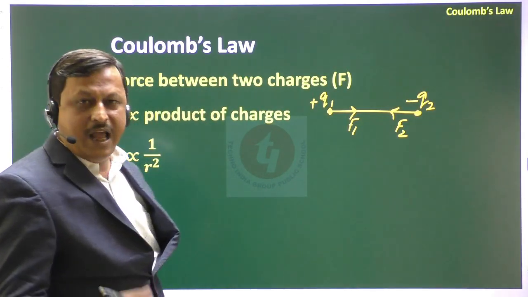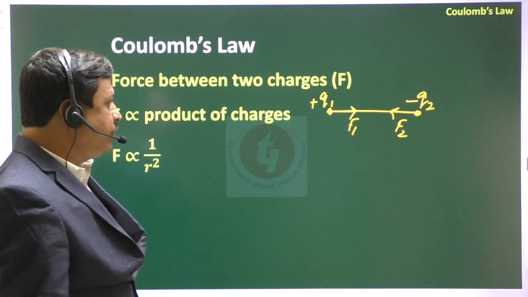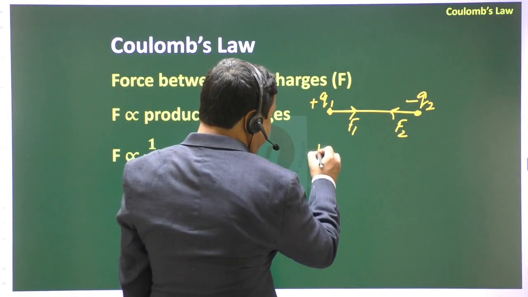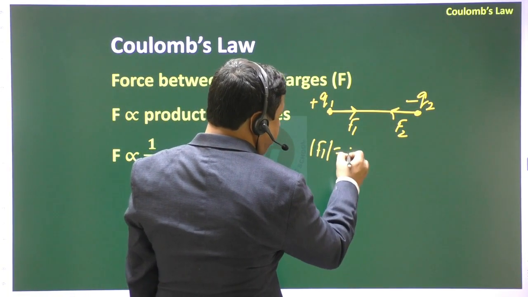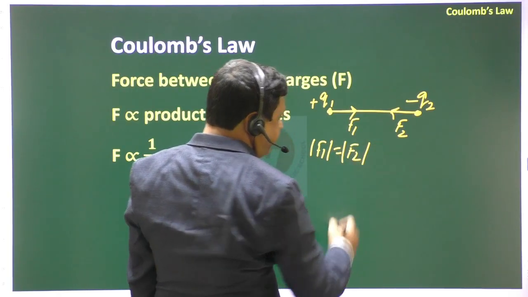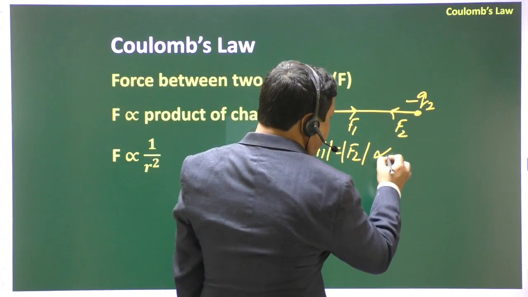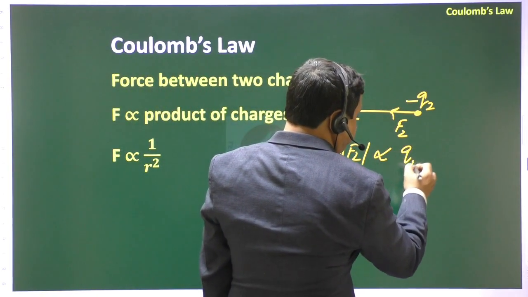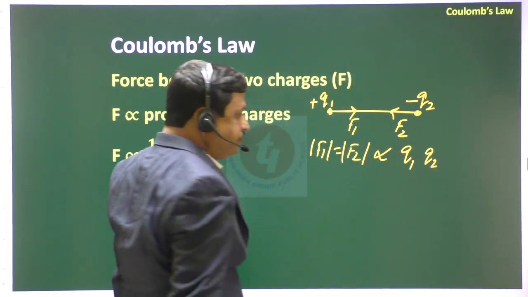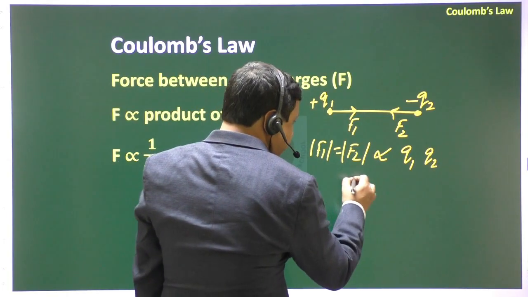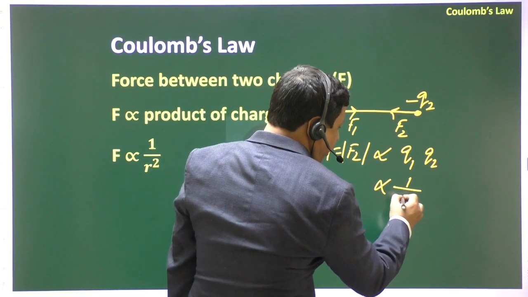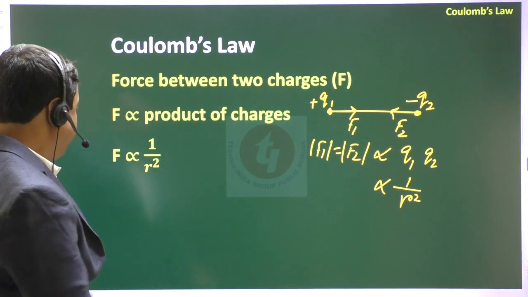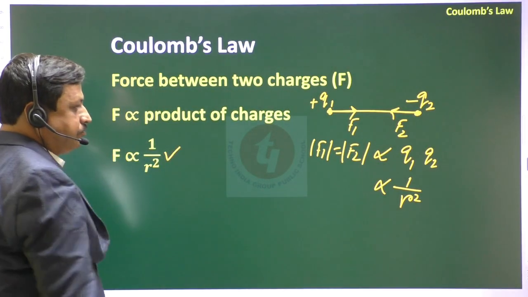What is the amount of force acting between these two charges? According to Coulomb's law, these forces F1 and F2 have the same magnitude and are directly proportional to the product of the charges, that means directly proportional to Q1 and Q2, and inversely proportional to the square of the distance between them.